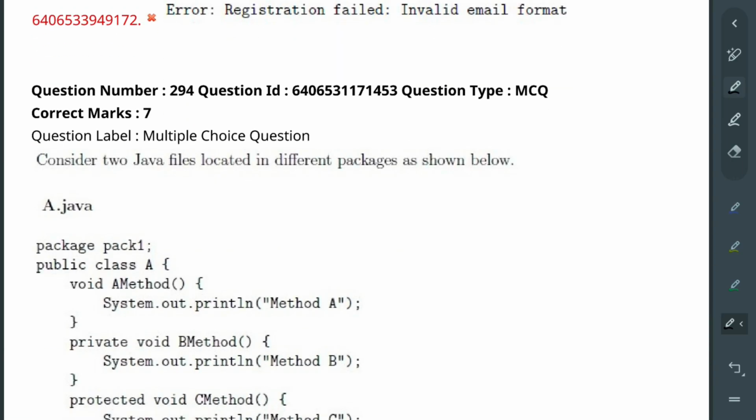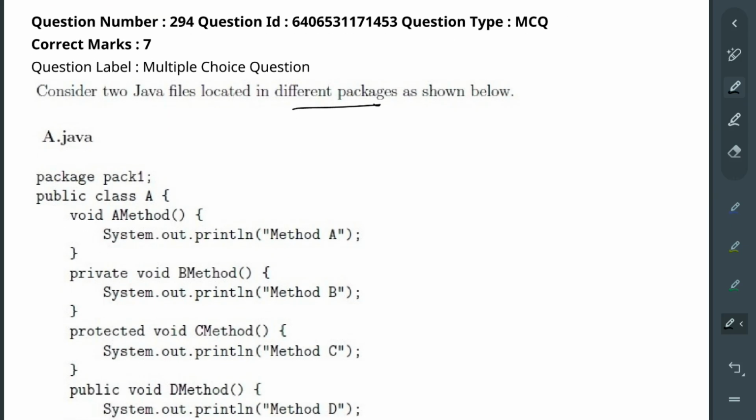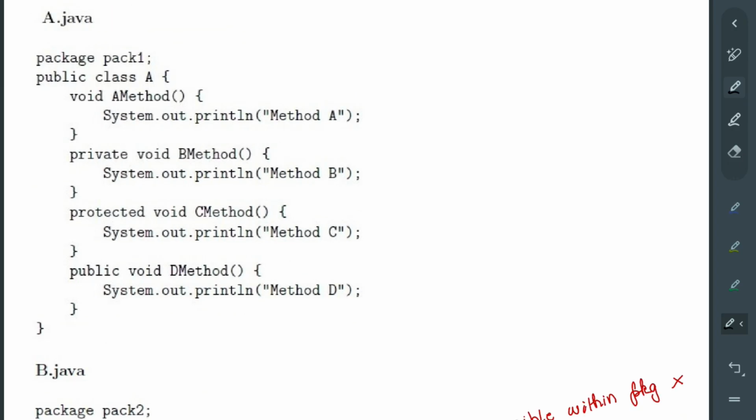After that, consider 2 Java files located in different packages. For these types of questions where private, public, those visibility modifiers are there, give special attention to the question statement. क्योंकि अलग अलग में अलग अलग है ना. यहाँ पे अगर सेम पैकेज होता तो आंसर बदल जाते, इसलिए check what it is saying. In this specific question, it is saying different packages. What it means is that this package and this package are completely different.